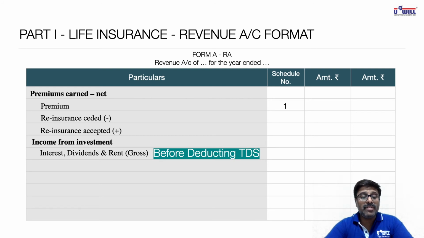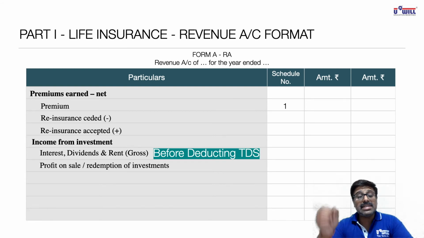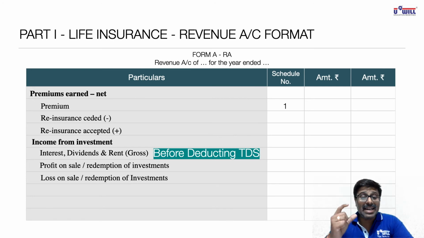Then other incomes from investment like profit on sale or redemption of investments. And just like the banking chapter, here also, if there is any loss on sale or redemption of investments, we'll show it as a negative figure in income from investment itself. Okay, loss on sale or redemption of investment will be shown as a negative figure in income from investment itself.